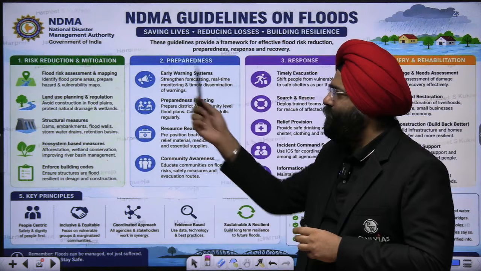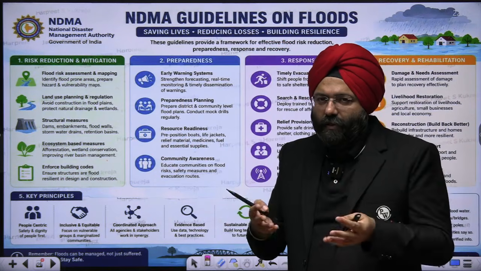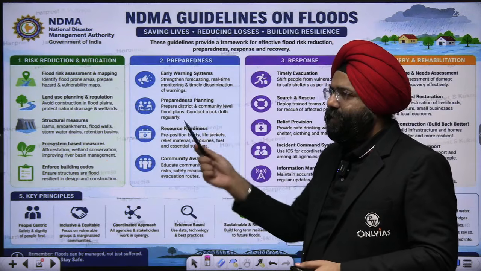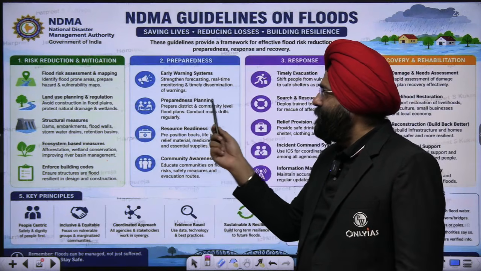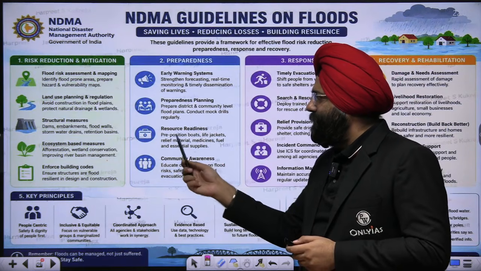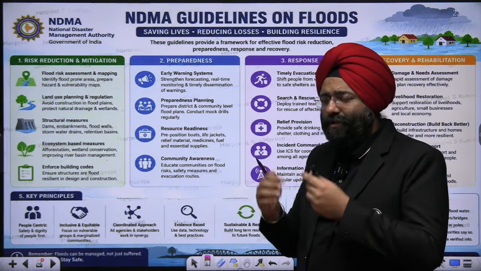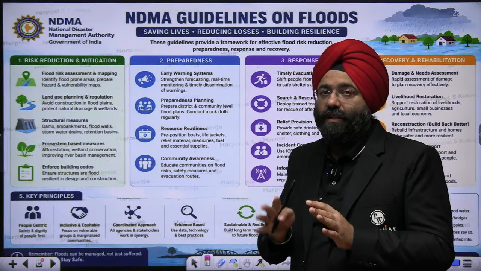Now when you come to preparedness, because you have to prepare for the floods if they might happen in the future. So early warning systems, strengthening forecasting, real-time monitoring, these are very important. Preparedness planning, prepare district and community level flood plans. Resource readiness, pre-position boats, life jackets, particularly as we know every single year there is some flood that takes place. So we should all be prepared with these.